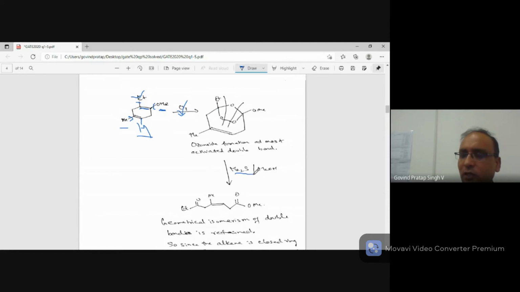You can do hydrolysis either by zinc and water. They generally do it by zinc and water also, okay? Zinc and water. Or you can do it by dimethyl sulfide. So dimethyl sulfide, when you react, becomes dimethyl sulfoxide. It takes away one of the oxygens. Same thing happens with this.